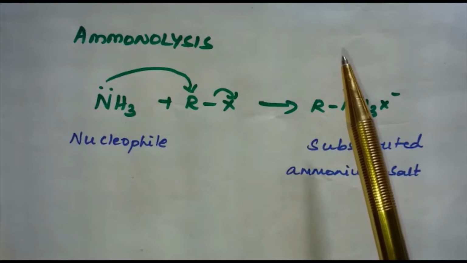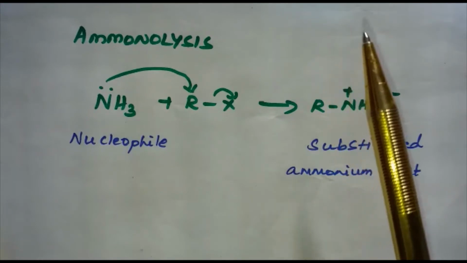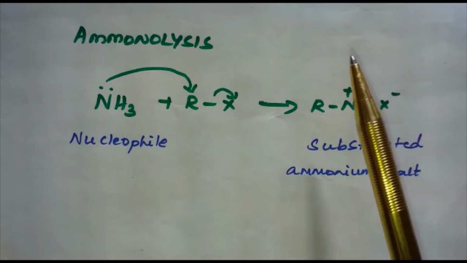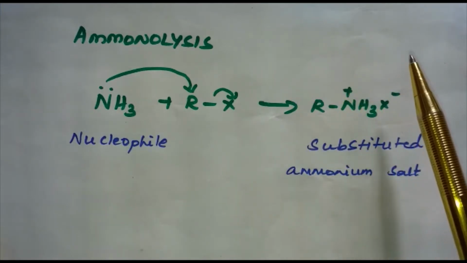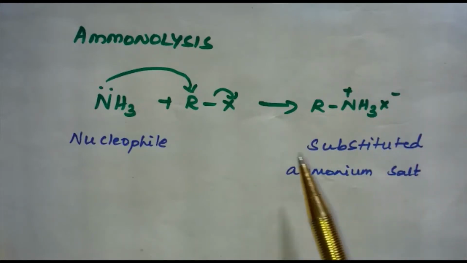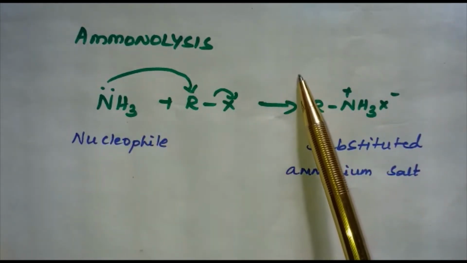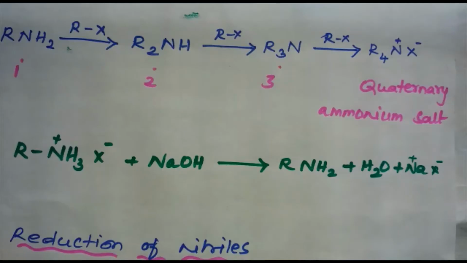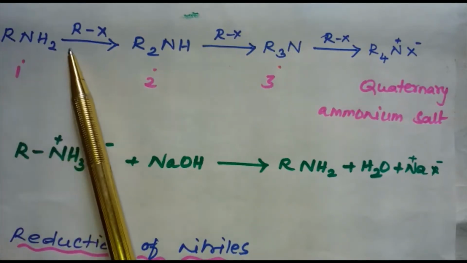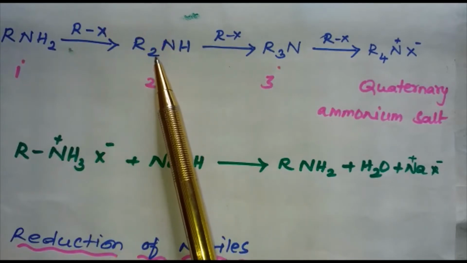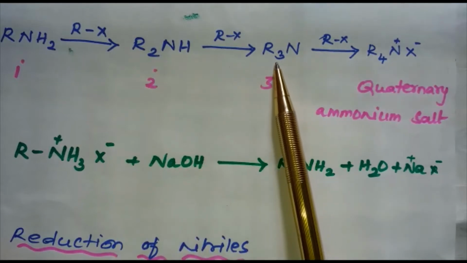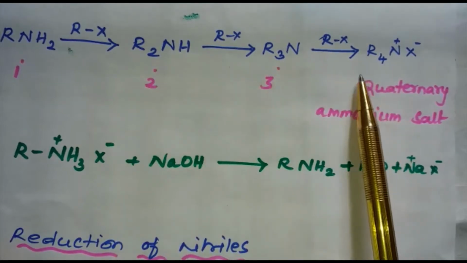And the primary amine which is obtained behaves as a nucleophile and can further react with alkyl halide to form secondary and tertiary amines and finally quaternary ammonium salt. Let us see the reaction. Here this is the nucleophile, this is the alkyl halide and this is the substituted ammonium salt. This is the reaction where the primary amine behaves as a nucleophile and can further react with alkyl halides, forming a secondary amine and then tertiary amine and finally quaternary ammonium salt.